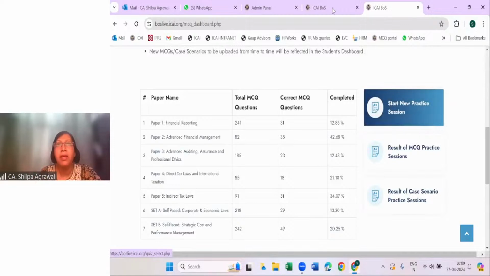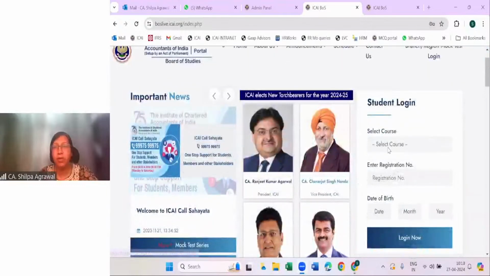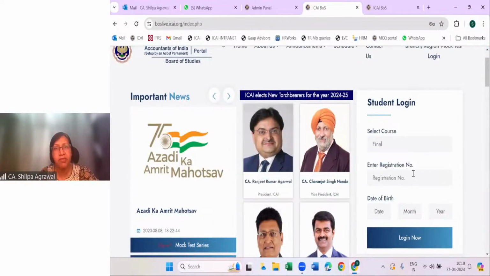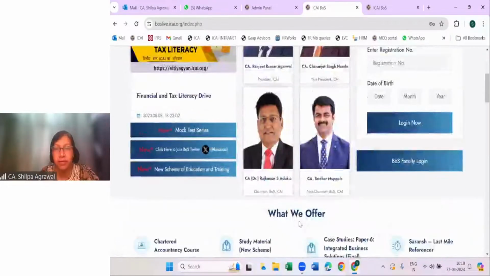Now, if I come back to my queries, one student asked about section-wise weightage and what are the changes in the study material. I'm again coming back to my login page, and then I'll show you where what is mentioned. Again, I'm sharing my screen. This was the BOS Knowledge Portal. Here you have to give your login. I logged in here with my registration number and date of birth, and there you found the MCQ practice tab.